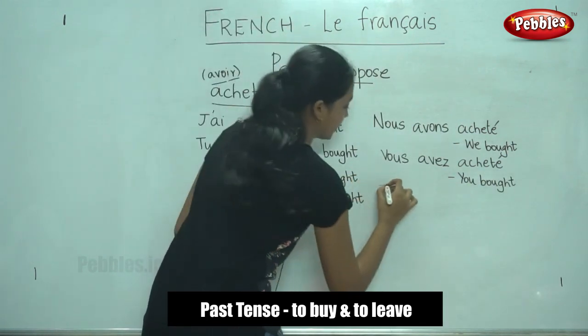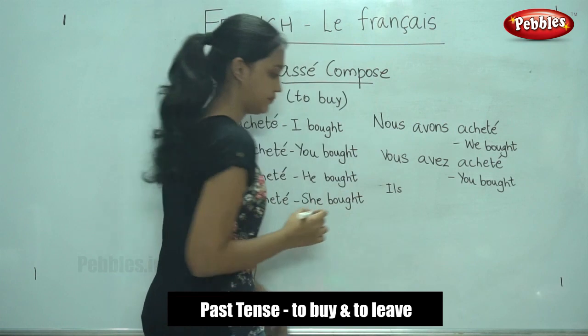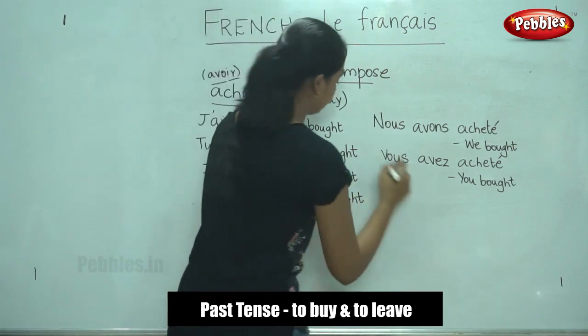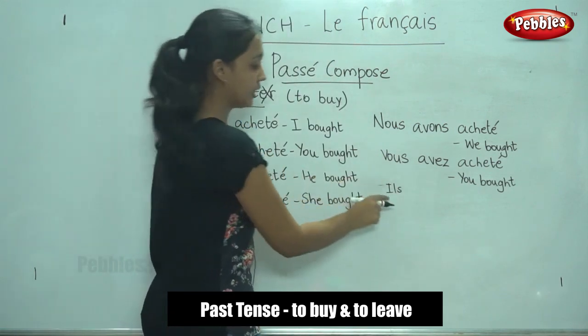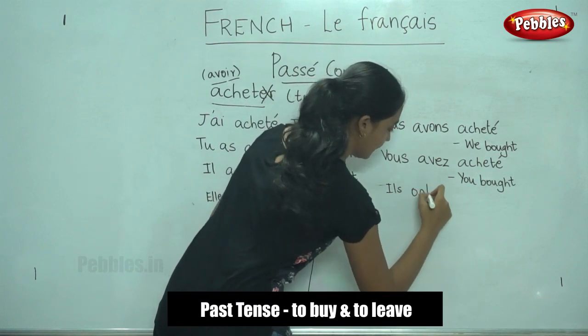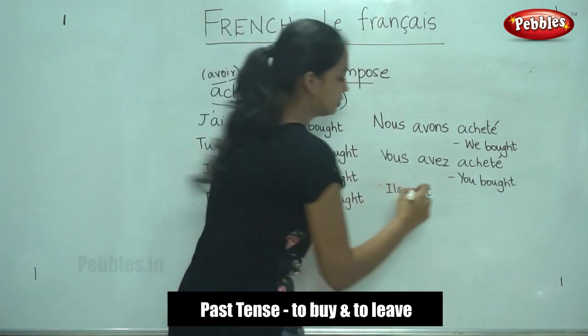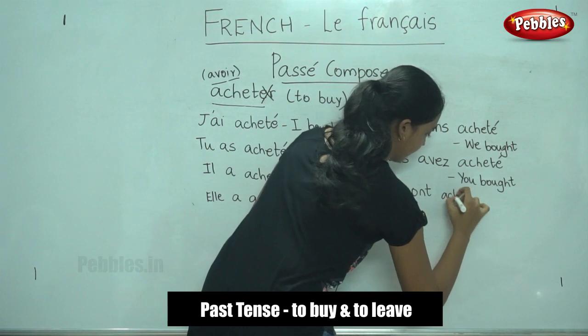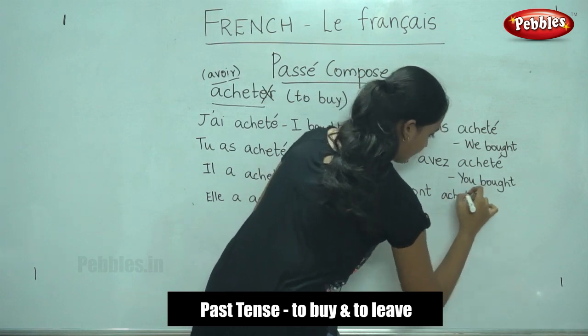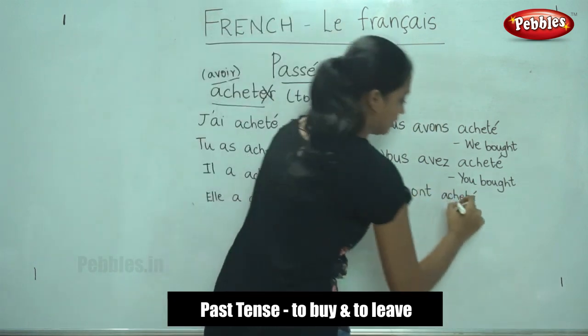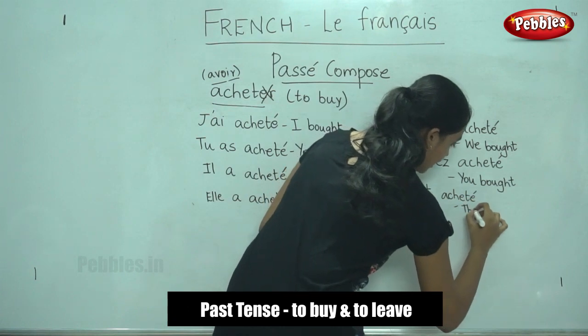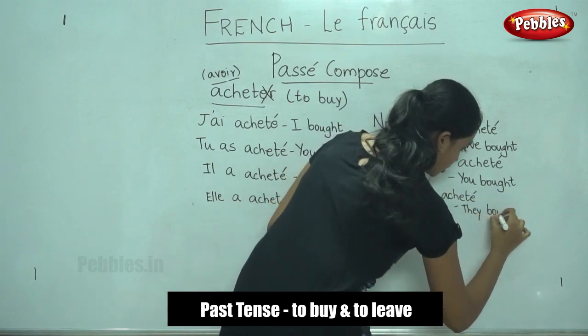And the next one is ils. For ils, the avoir conjugation is ont. Ils ont acheté. It means they bought.